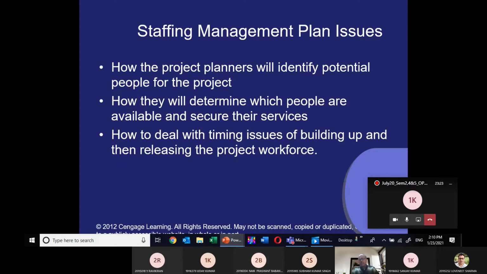Once it is clear that time has been decided, when to board, commitment has been decided, and you have already identified the resource, the next step, on the next page, is the staffing management plan. How the project planner will identify the potential people for the project, how they will determine which people are available and secure their services, and how to deal with the timing issue of building up and then releasing the project workforce.